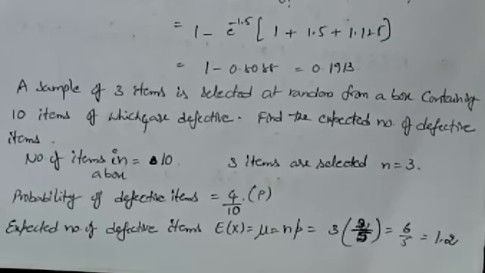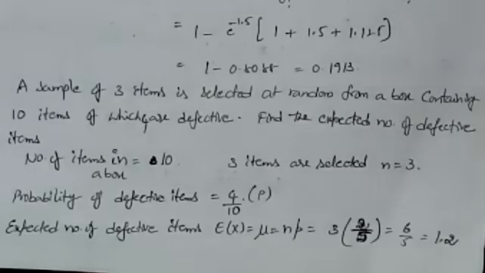Check whether N and P are given or not. A sample of 3 items are selected from the box containing 10 items. So what is the total number of items in a box? 10. In that 10, 3 items are selected.